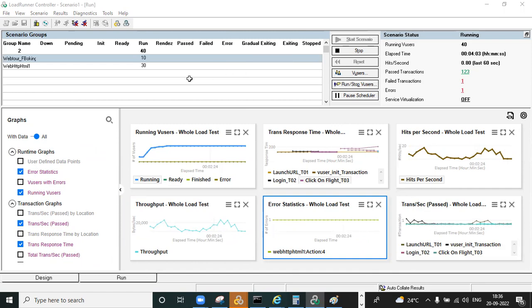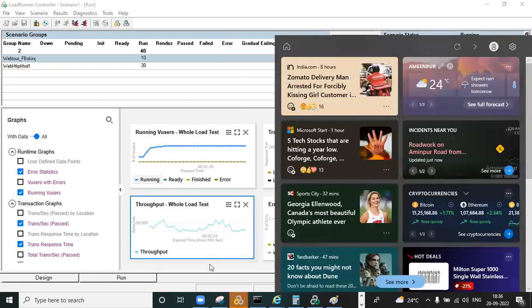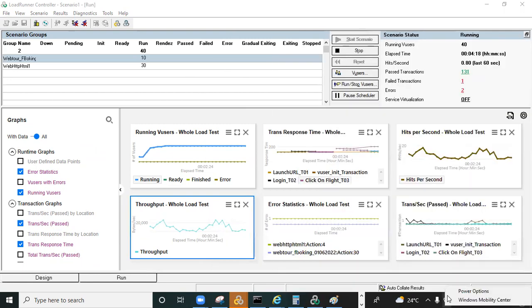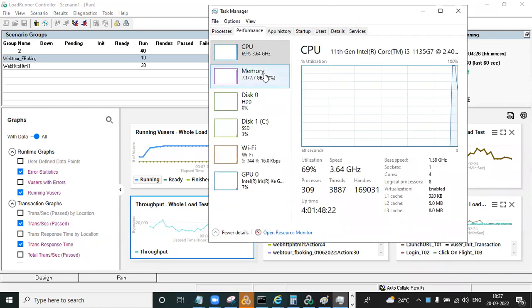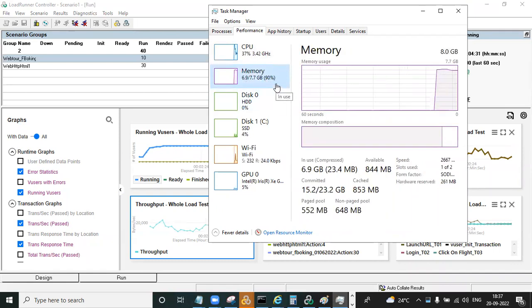because maybe your test did not go well. Maybe the CPU and memory are not sufficient for the particular number of users, so you need to check CPU and memory also. You can click on the task manager. During the test, you can observe here CPU is 76%. CPU is good, but memory is crossing 90%. Maybe for 40 users, my system memory is not good. So that is why maybe I'm not getting good results.